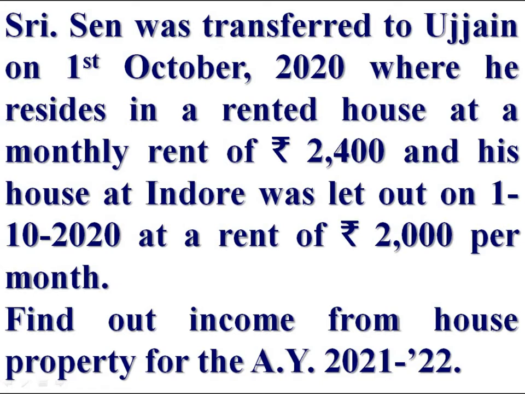Sri Sen was transferred to Ujjain on 1st October 2020, where he resides in a rented house at a monthly rent of Rs 2,400, and his house at Indore was let out on 1st October 2020 at a rent of Rs 2,000 per month. Find out income from house property for the assessment year 2021-22. This is the question and we are entering into its solution.